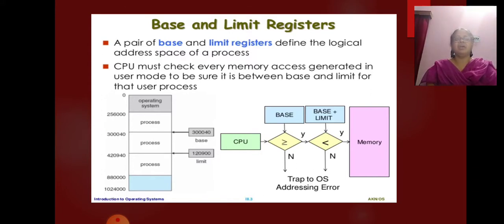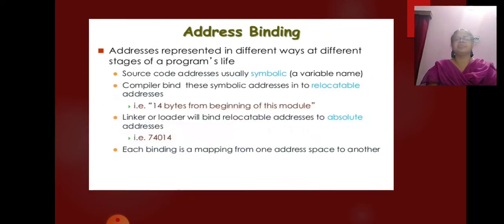In the figure it is shown there are a pair of base and limit registers which define the logical address space of a process. The CPU must check every memory access generated in user mode to be sure it is between base and limit for that user process.